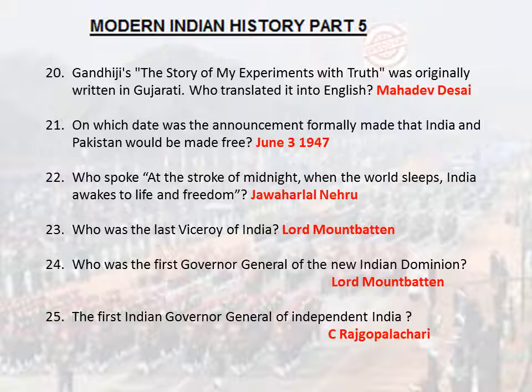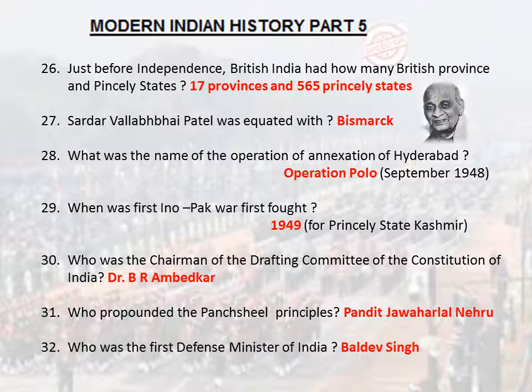Who spoke at the stroke of midnight, "When the world sleeps, India awakes to life and freedom"? Jawaharlal Nehru. Who was the last Viceroy of India? Lord Mountbatten. Who was the first Governor-General of the new Indian Dominion? Lord Mountbatten. The first Indian Governor-General of independent India? C. Rajagopalachari. And princely states? 17 provinces and 565 princely states.